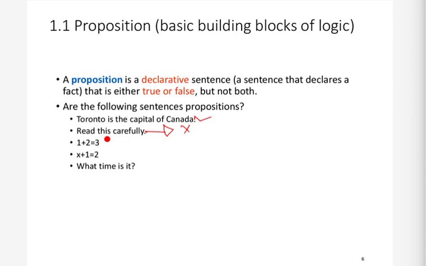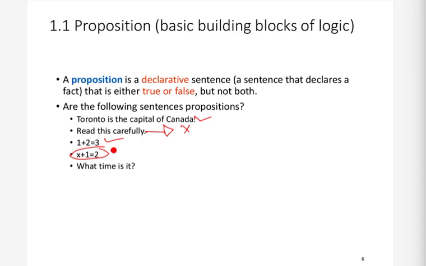So this is again a proposition. Now coming to this, x plus 1 is equal to 2. Can you assign true to this sentence? Think about this. You cannot assign true, because we do not know what the value of x is. We need some additional information to assign either true or false to this sentence.